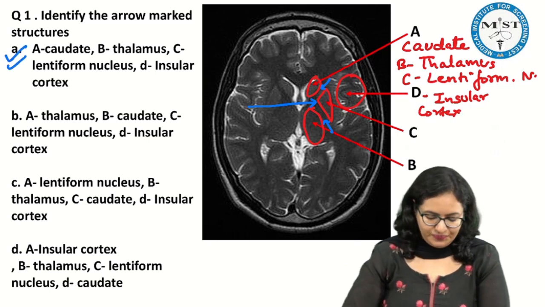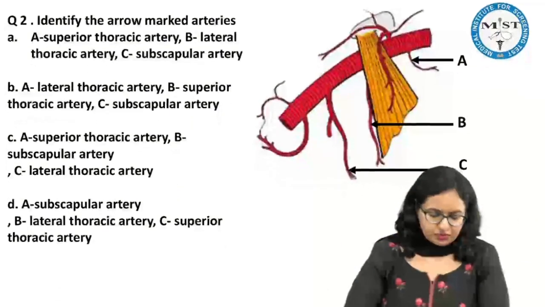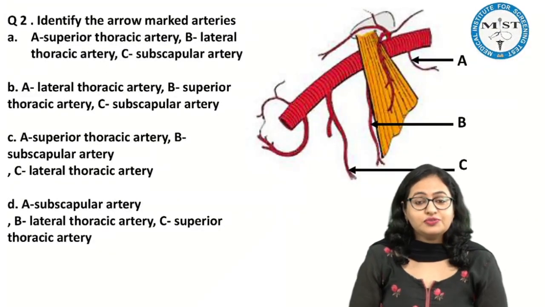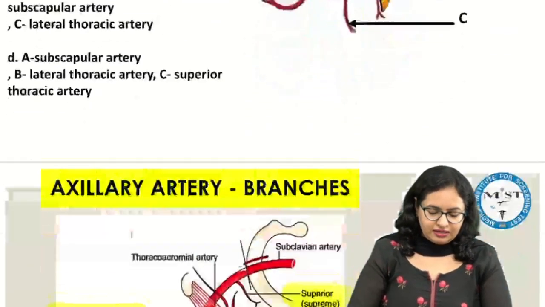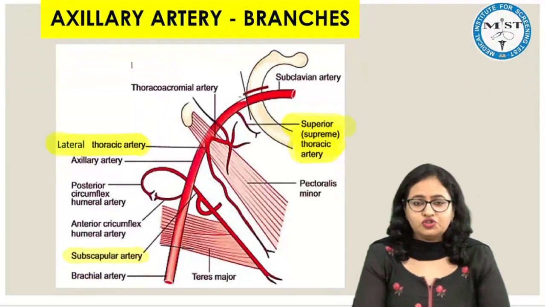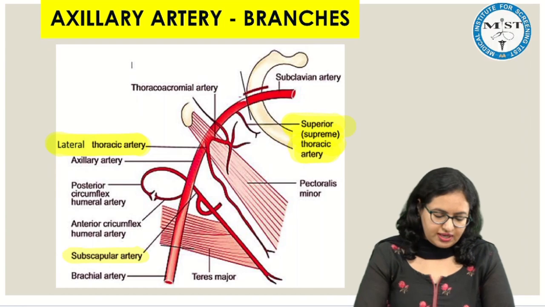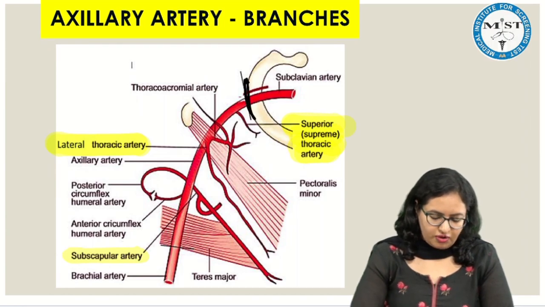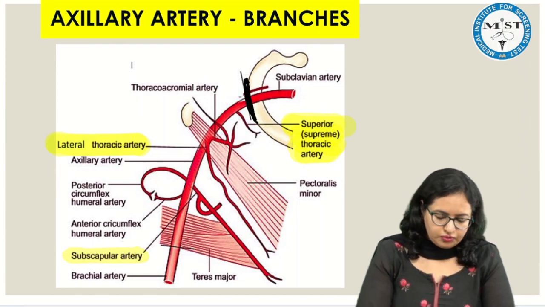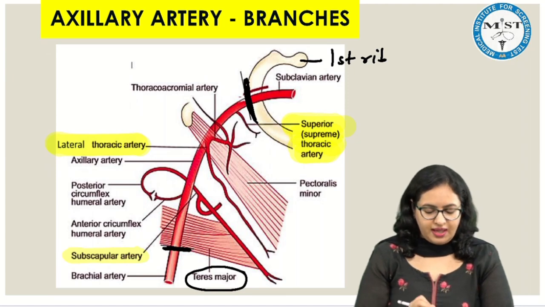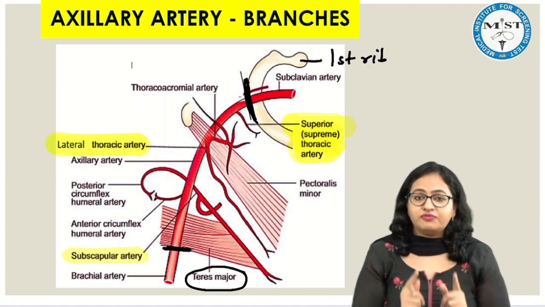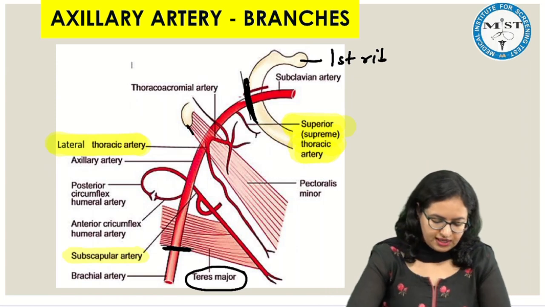Now let us move on to the other question, which was again an image-based question. This was on the axillary artery, present in the axilla. We have seen this image so many times in our classes. The extent of the axillary artery is from the outer border of the first rib till the lower border of teres major, right?